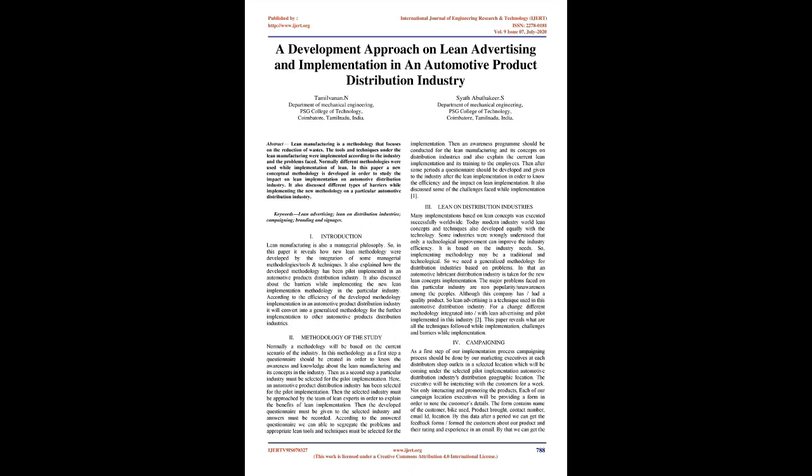In this paper a new conceptual methodology is developed in order to study the impact of lean implementation on the automotive distribution industry. It also discusses different types of barriers while implementing the new methodology in a particular automotive distribution industry. Keywords: lean advertising, lean on distribution industries, campaigning, branding and signages.